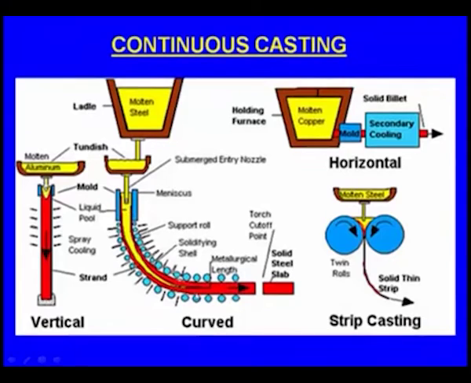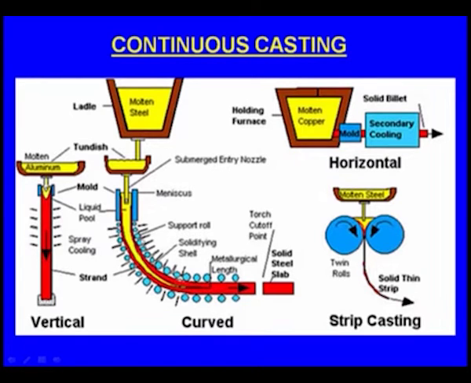Initially there is a solid slab, the stopper, here at the beginning, and the molten metal flows through the die, and immediately there is a cooling system, and because of the cooling system it solidifies and falls on the stopper, and the stopper slowly comes down.